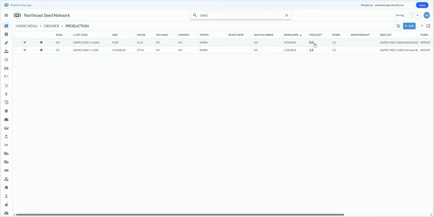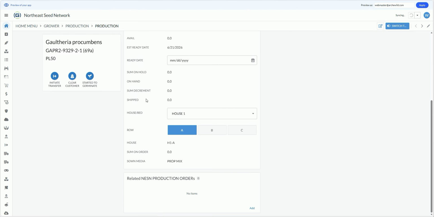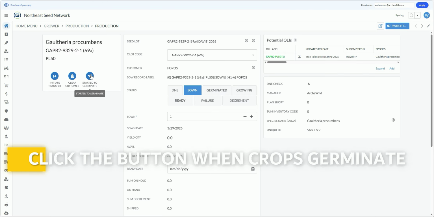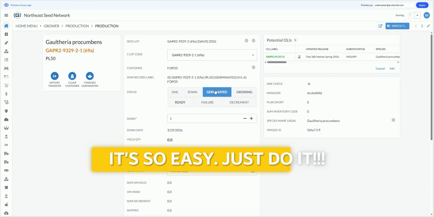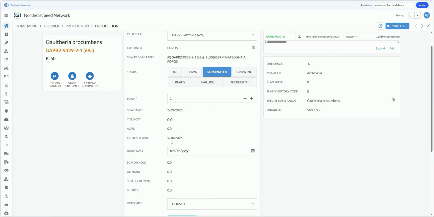So let's go in and fast forward a few months, and we will take a look at the crop, and we will have noticed that today, a lucky day, the seeds have germinated. There's a really easy button here that allows you to update the status of that crop. It says started to germinate. So we're going to click that button. And what that does is it changes the status for you and updates your estimated ready date based on when this crop began to germinate. You still don't have any yield, nor do you have any available, but we'll correct that shortly.